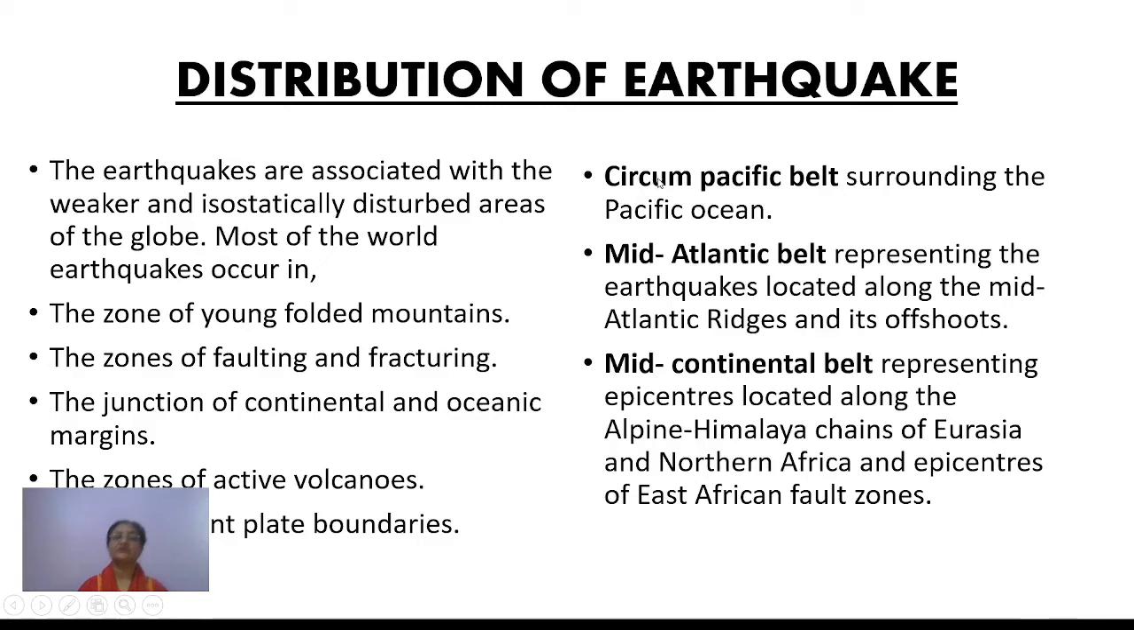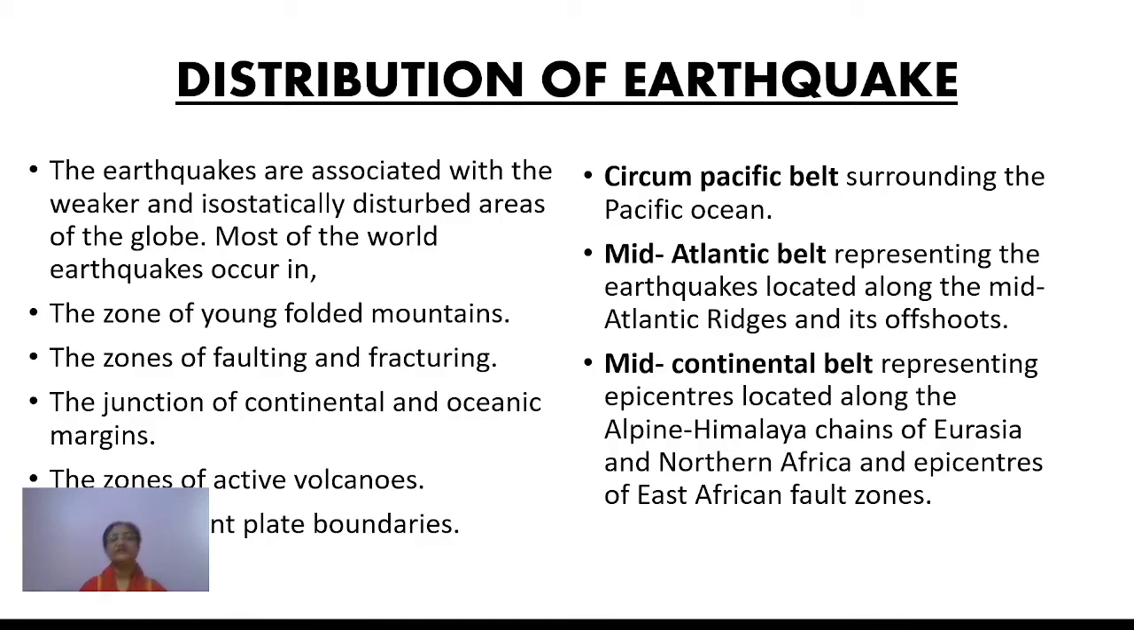The Circum-Pacific belt is also called the Ring of Fire, the entire coastal area of the Pacific Ocean. Number two, the second region is the Mid-Atlantic belt, which represents the earthquakes located along the mid-Atlantic ridge and its offshoots. And number three is the mid-continental belt. It represents epicenters located along the Alpine-Himalayan chains of Eurasia and Northern Africa, and especially the East African fault zone. All these regions come under the mid-continental belt of earthquakes.